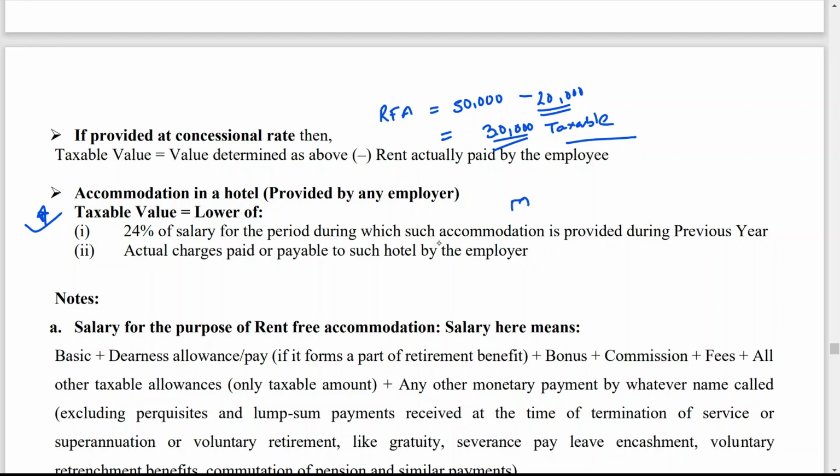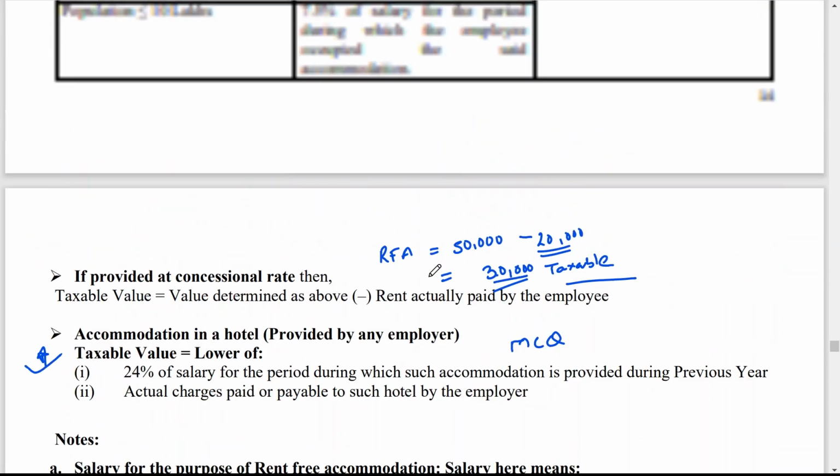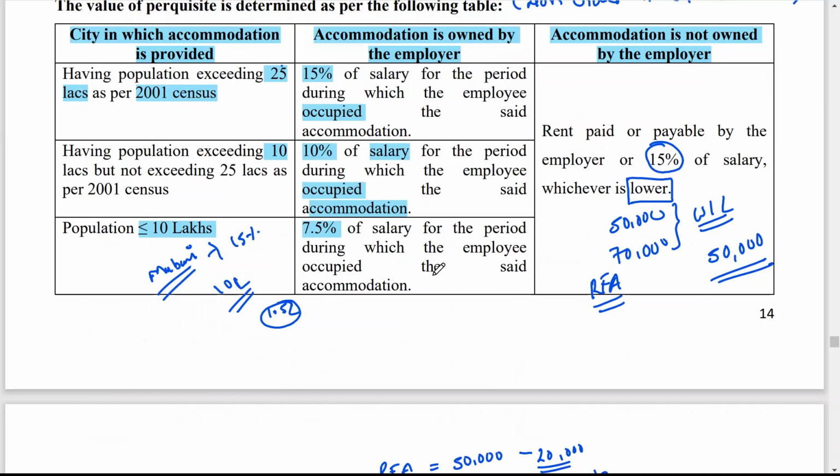So this is also important for MCQ purpose. Short questions can be framed from the above table also. What is the percentage of salary if the employer is the owner of the house and population is more than 25 lakh? Then you have to give answer 15%.